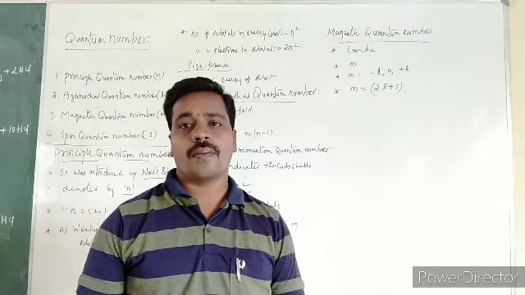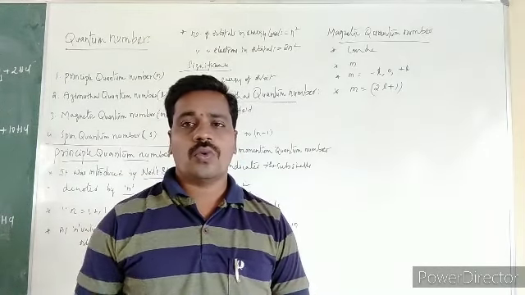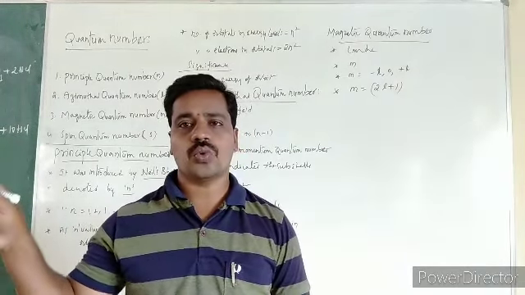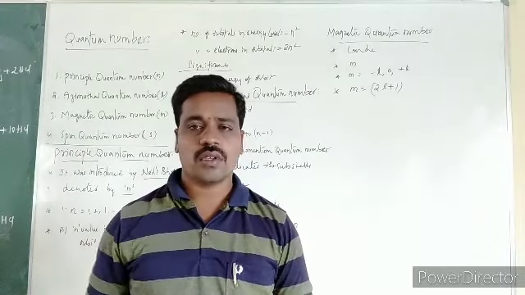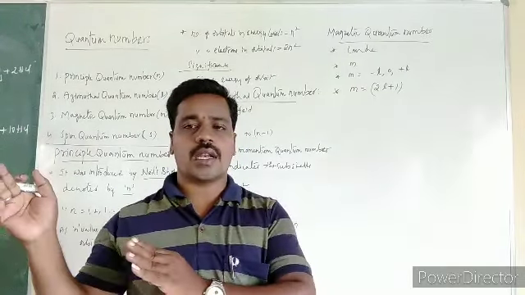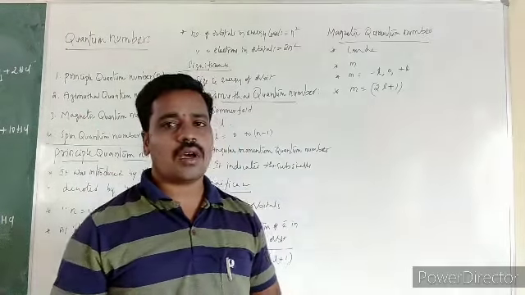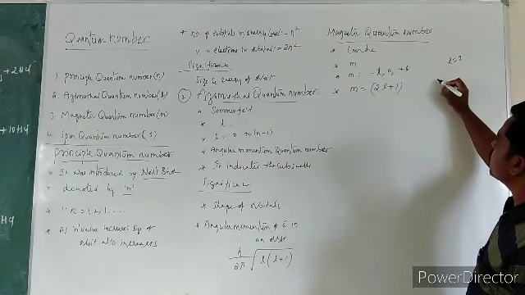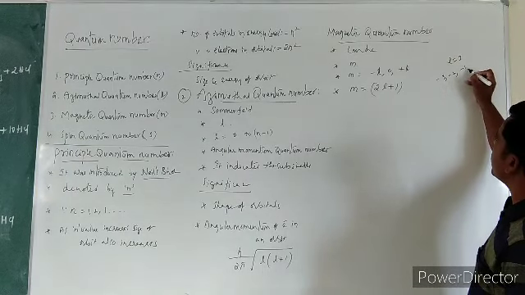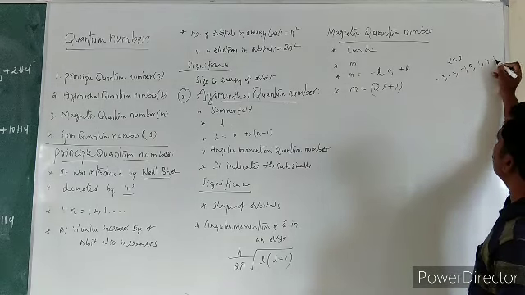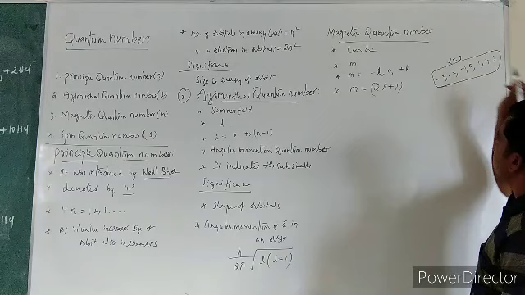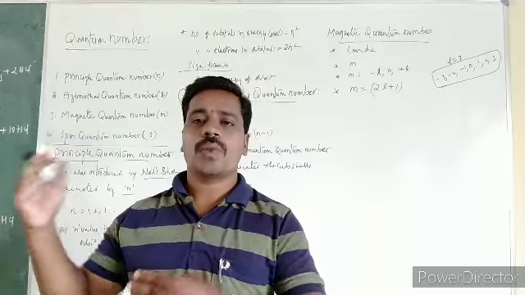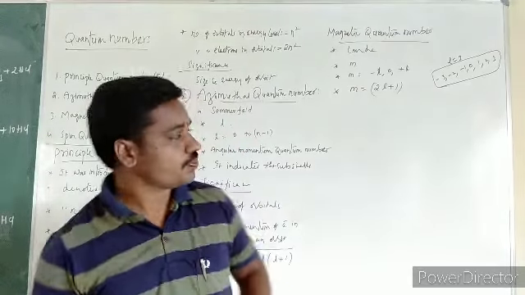If the L value is 2, what are the values of m? Minus 2, minus 1, 0, 1, 2. If the value of L is 3, then the m values are minus 3, minus 2, minus 1, 0, 1, 2, 3. Like that, the values of m range from minus L to plus L along with 0.